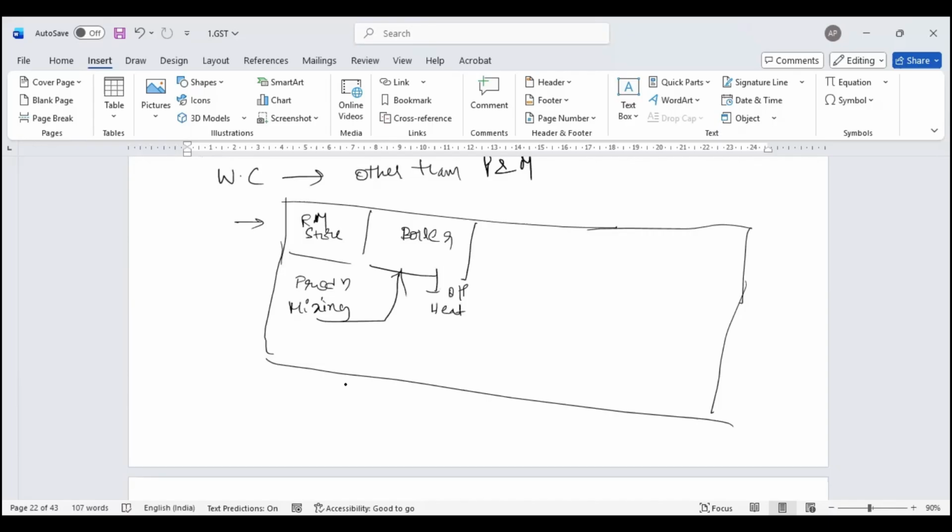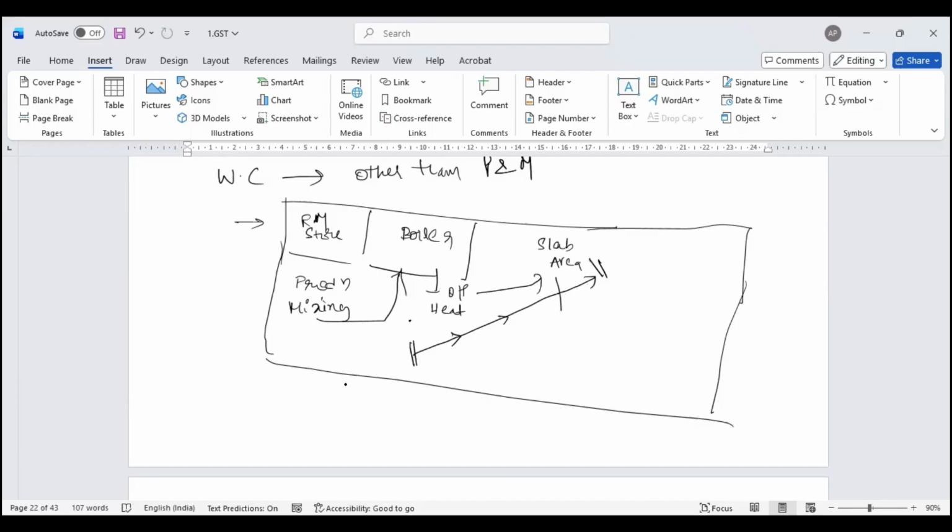Now to carry this, I have a crane. Assuming that this is my slab area, the output from here needs to be travelled to this area. So I have a crane. Say this is my civil structure. Using a civil structure, a crane is used to transport the output from one area to another area.